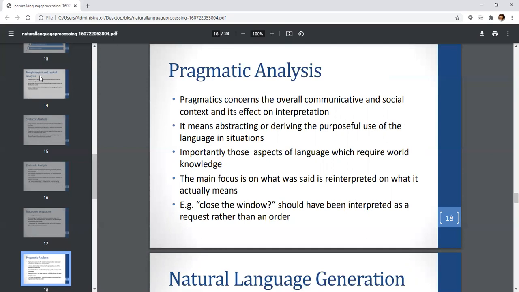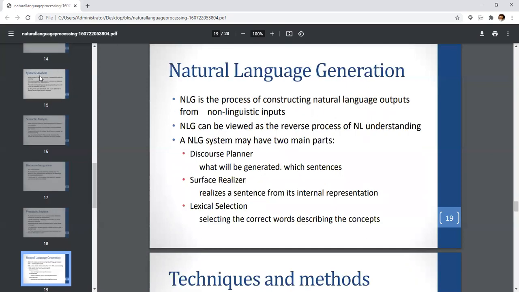So pragmatic analysis, what it is going to do, if the same statement is used, print bills.init file, then in pragmatic analysis exactly the print command is going to be executed, because that is what it means. So pragmatic analysis is the phase which is actually going to fire the command depending on the previous phases' understanding.